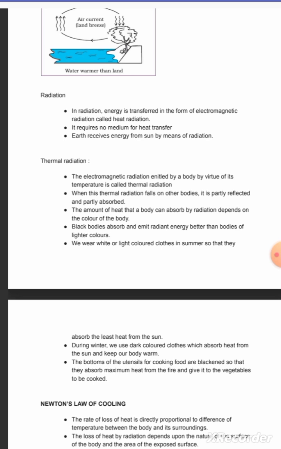The amount of heat that a body can absorb by radiation depends on the color of the body. A black body absorbs and emits radiation energy better than bodies of lighter color.